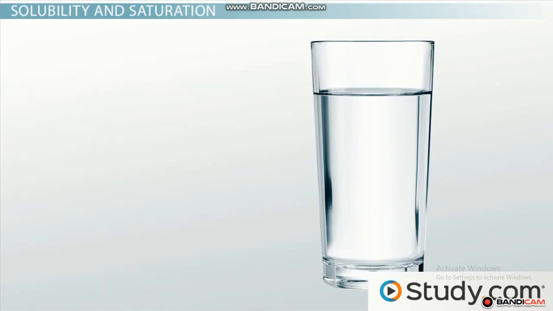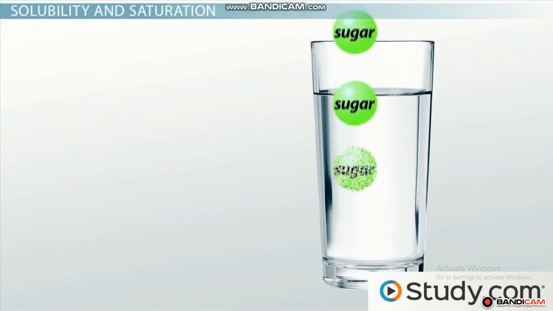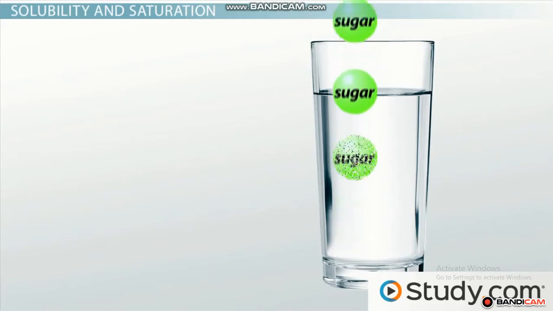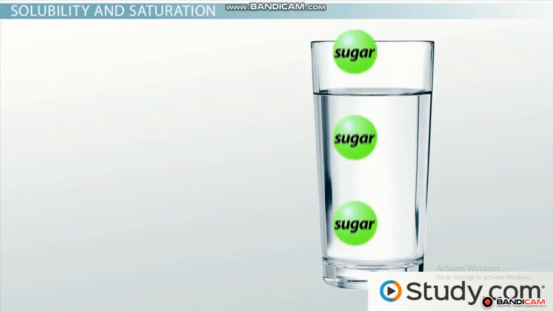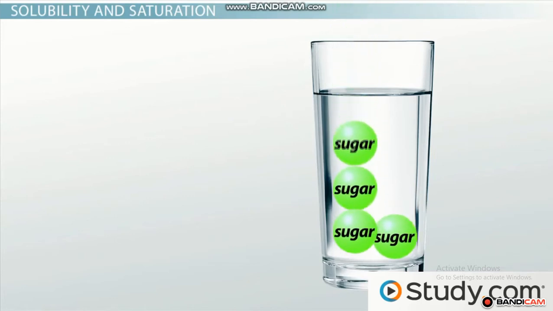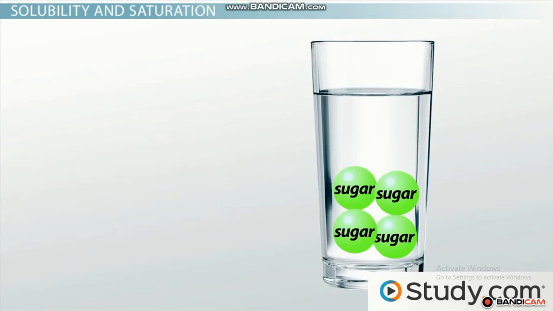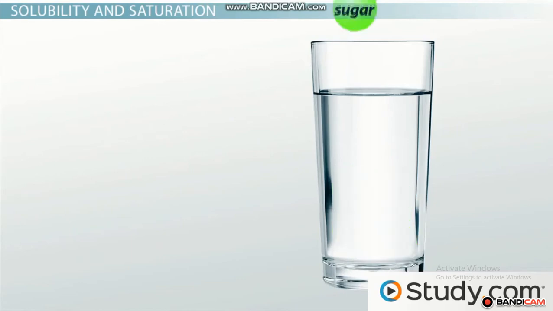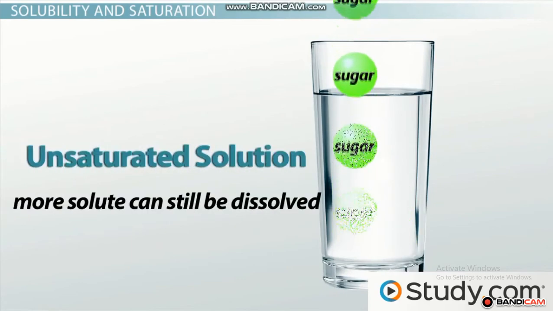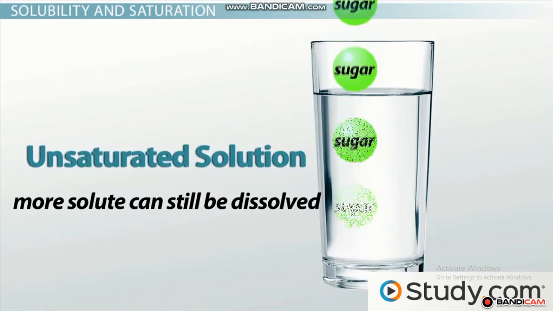While some solutes may easily dissolve in a solvent, there's a limit to how much solute can go into any given solution. If you try to dissolve sugar in a glass of water, you would be able to do so only to a certain point, after which the sugar would just collect on the bottom of the glass. Once you've gotten to the point where no more solute can be dissolved in the solvent, you have a saturated solution. You have quite literally saturated the solution with solute. Up until this point, though, you can say that you have an unsaturated solution because more solute can still be dissolved by the solvent.